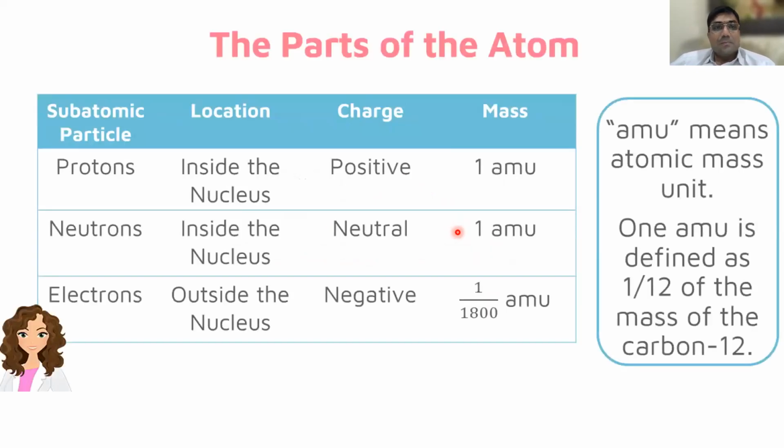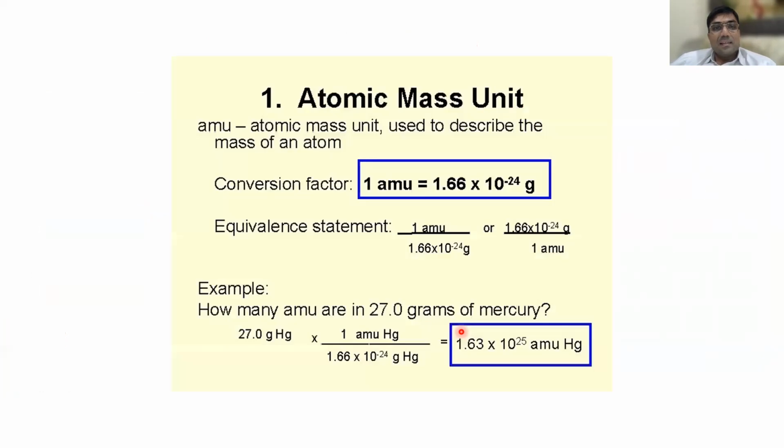Now, see, I told you already, proton is 1 AMU inside the nucleus, neutron is also 1 AMU, but electron is 1 by 1800 AMU. If you divide it by 1800, that's why it is negligible. Are you clear or not? Yes, sir. So 1 AMU is equal to 1.66 into 10 power minus 24 grams. This is very, very important.